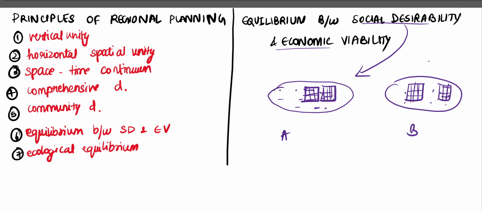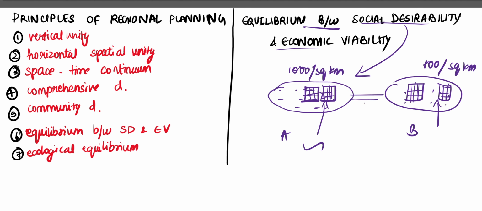Not even 100 people per square kilometer are present here, but there we have 1,000 people per square kilometer. Now, economically, this project is viable because it is profitable. But here, when you establish infrastructure like a mall, you will have fewer people who serve as customers for that infrastructure. Therefore, we need to have a balance between social desirability and economic viability.